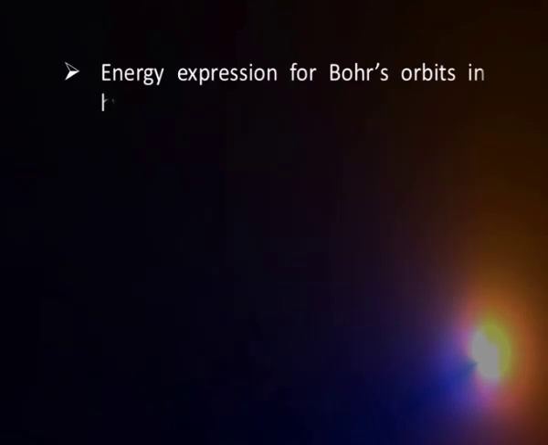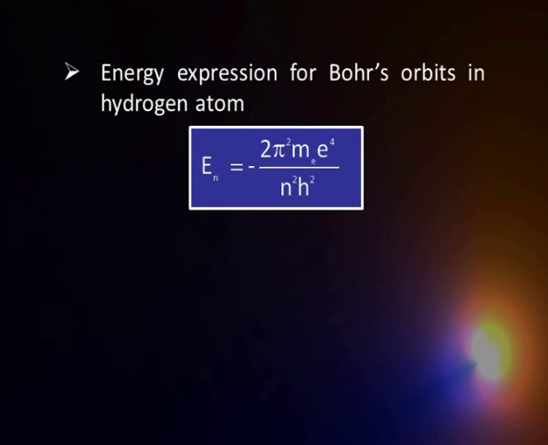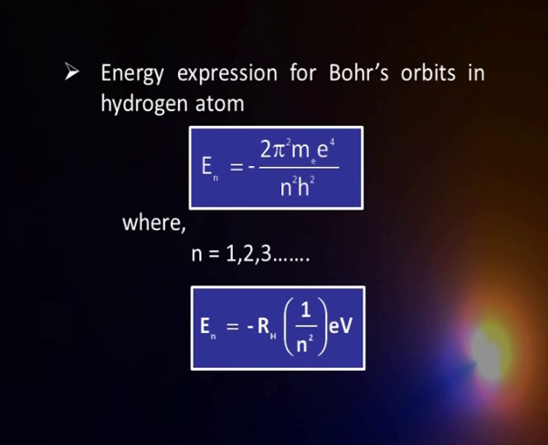This formulation of Bohr also gives you an expression for energy, and what you find here is that En is equal to minus of 2 pi square me e 4 over n square h square. What is important is that all these terms here are constants other than n, and so En is equal to minus Rh times 1 by n square. That means it is inversely proportional to the square of the quantum number. What does it mean? Two things we have to understand here. This is very, very important.